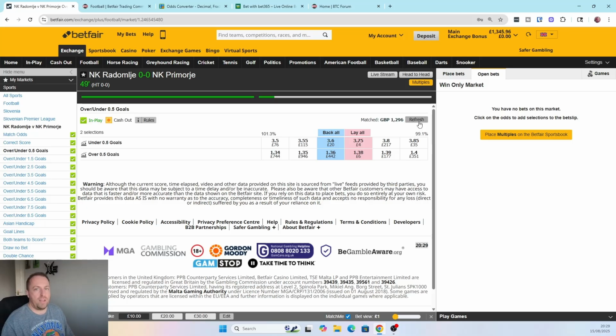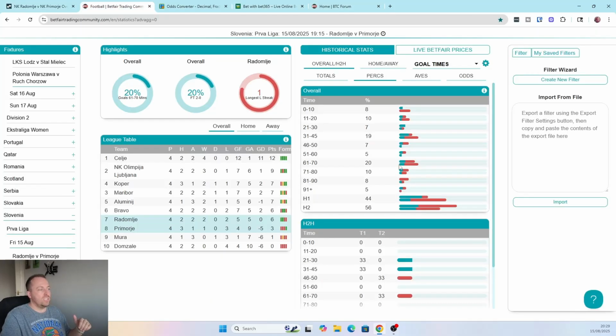Remember, there's nothing wrong with patience. You might miss the odd trade, but how many people want to get in at really short odds? I don't mind these odds. It's around 1.4 now, which is probably close to my lower limit. But I'd much rather get tastier odds at a time period where it's more likely to have a goal, and we can see in the stats that they like to have goals in these time periods.